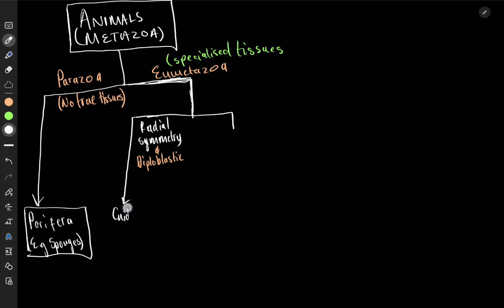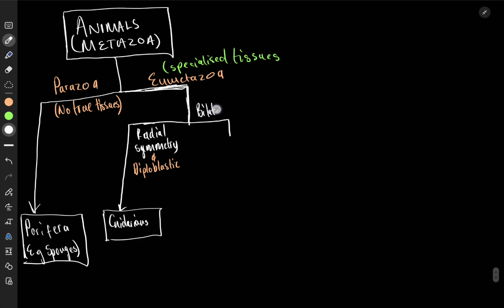Only one phylum is here, and this is going to be, so here I'm putting the phyla, the cnidarians. Cnidarians. These are the ones that are diploblastic and have radial symmetry. Exactly. Now, what is the next thing? You can see the video on the cnidarians and these other things. I'm just summarizing here. The next is going to be bilateral symmetry, which means that it'll be an animal that is like an ant or something with a head.